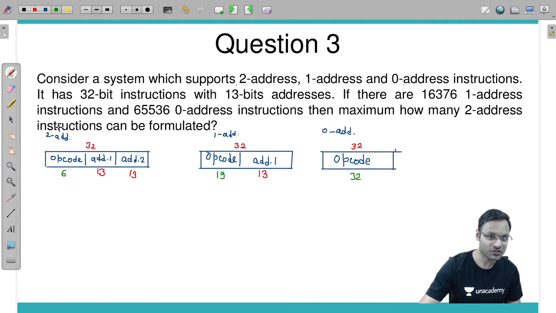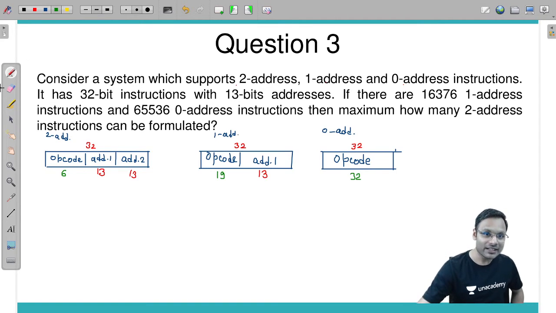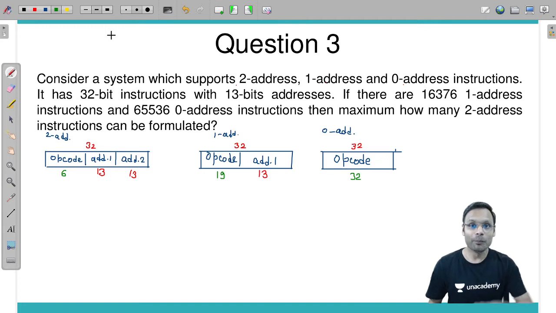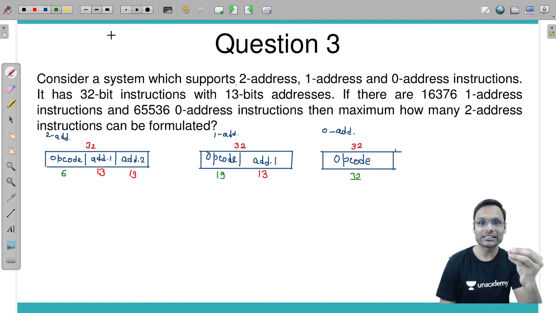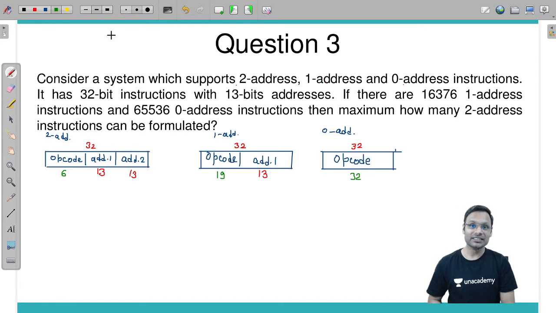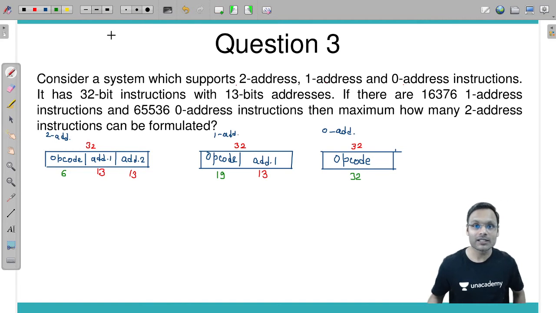16,376 one address instructions and 655,360 address instructions, then maximum how many two address instructions can be formulated. So two address instructions are asked. I don't know how many two address instructions are possible, but if you have solved such kind of questions along with me, you need to understand this. I have told you how to solve such questions and how to start them.